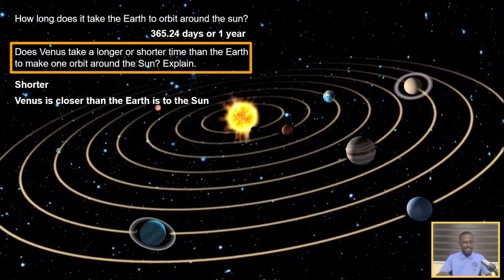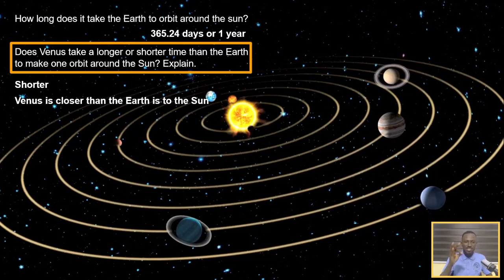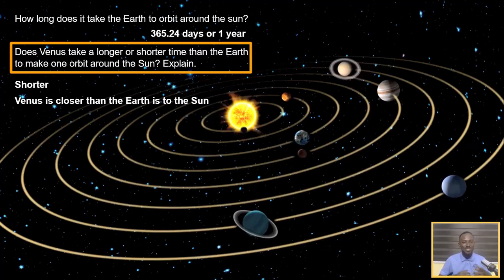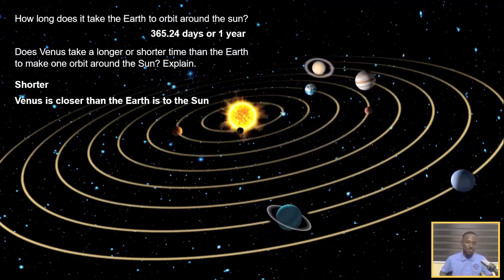But why is that the case? It's simple. Venus is closer to the Sun. So Venus is closer to the Sun than the Earth is to it.